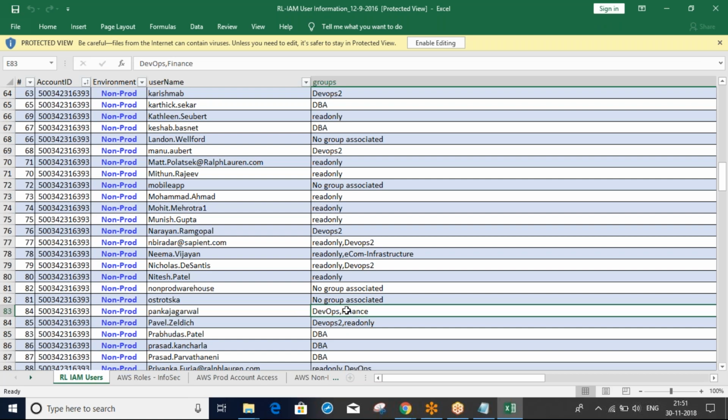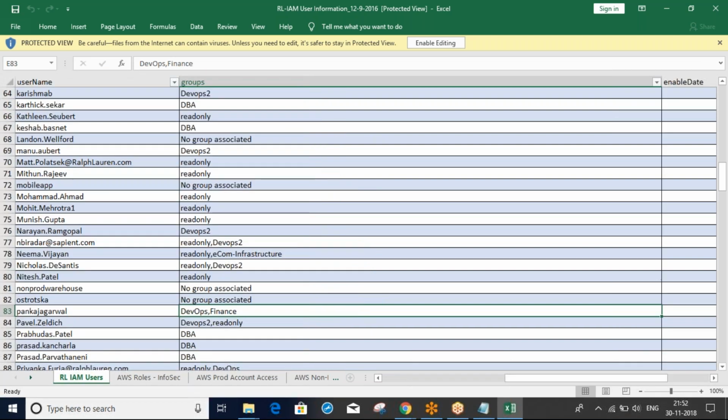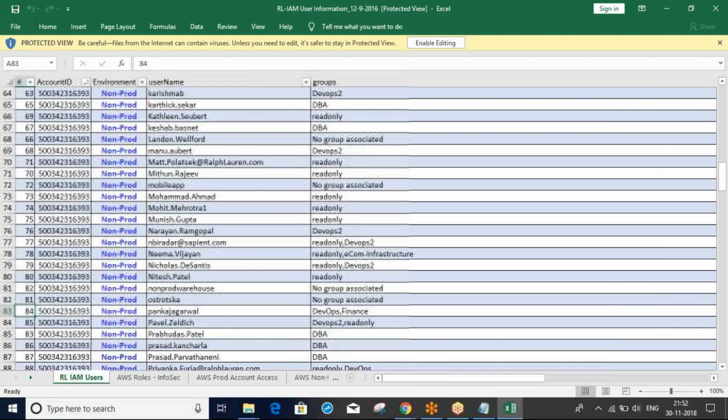They need some financial reports, full financial reports and all those things. So what we'll do is create some groups, a finance group and all. For them we will give finance related access. This guy is the DevOps director, so we give finance related access and all those things.